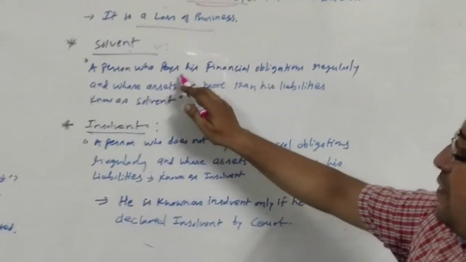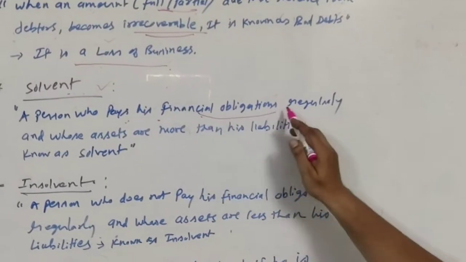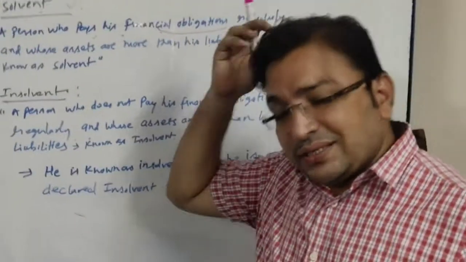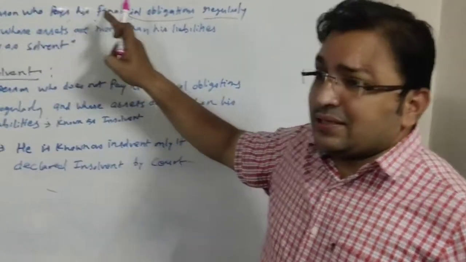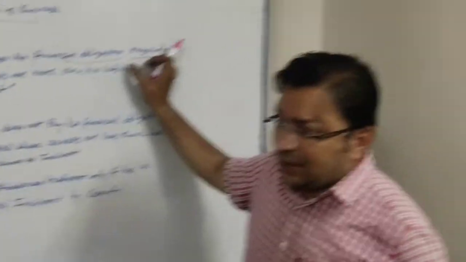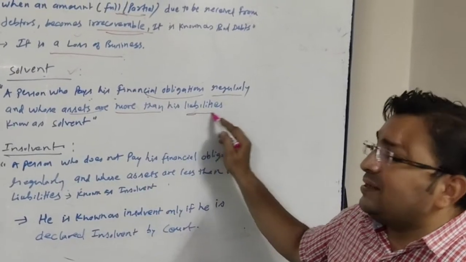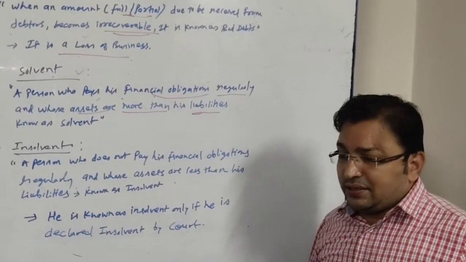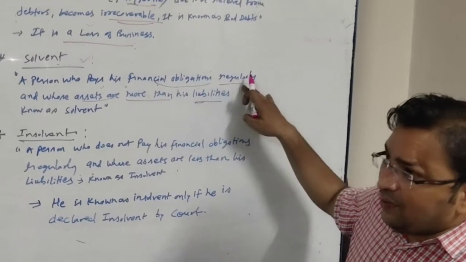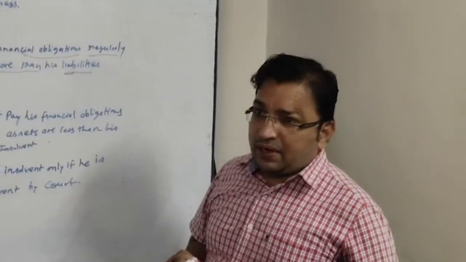Whatever amount he has to pay to different people, maybe for a loan or something else, he is able to pay, he is able to maintain his routine. What else? His assets are more than his liabilities. So he is able to pay his regular debt. The person is known as solvent.